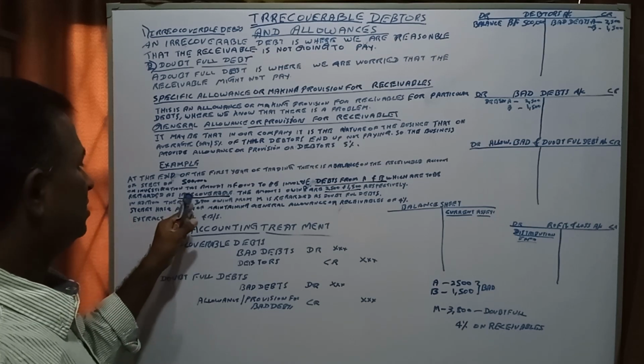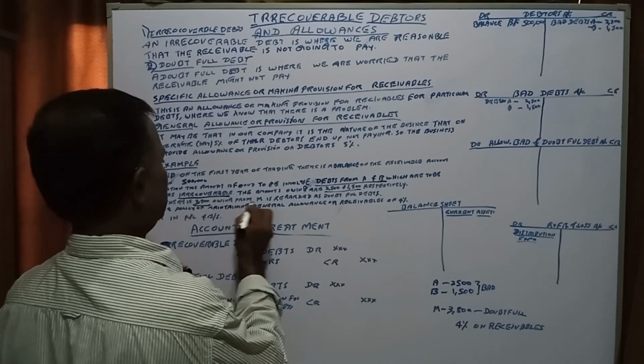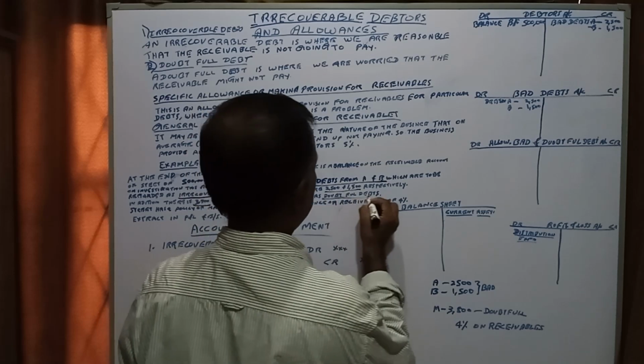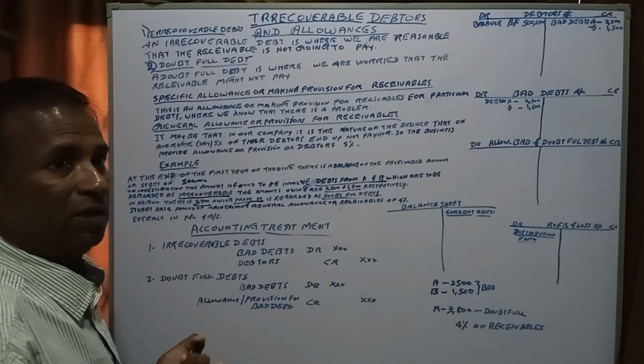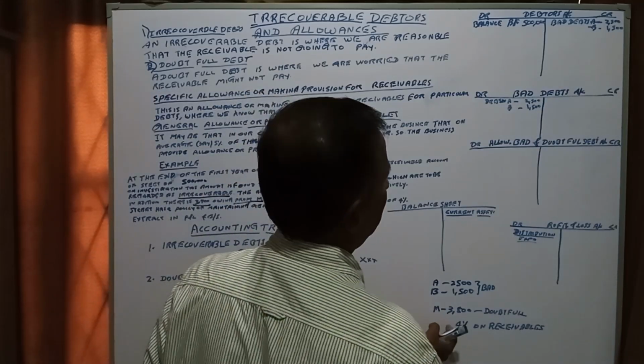In addition, there is 3,800 from M, regarded as doubtful debts. It is not certain whether we will receive it or not. We don't know.